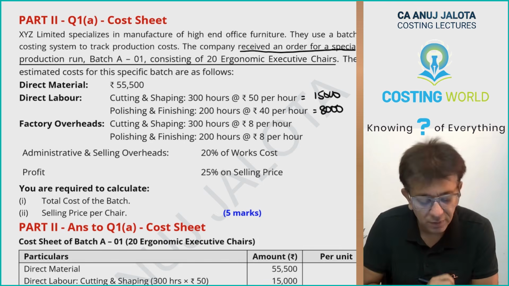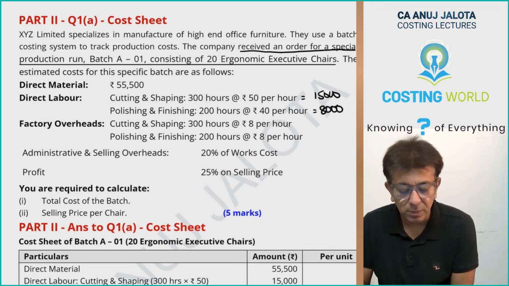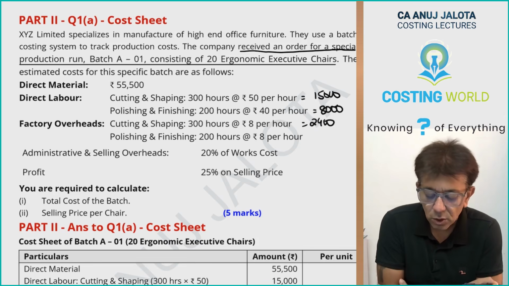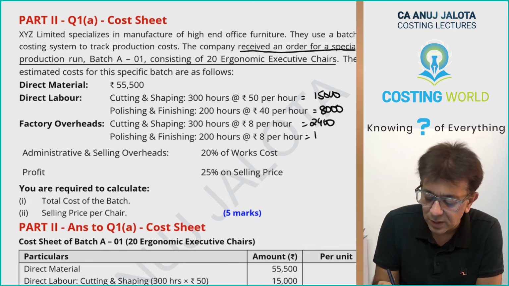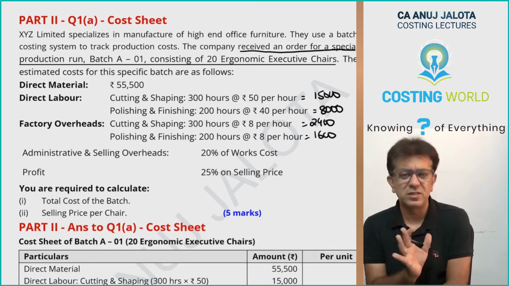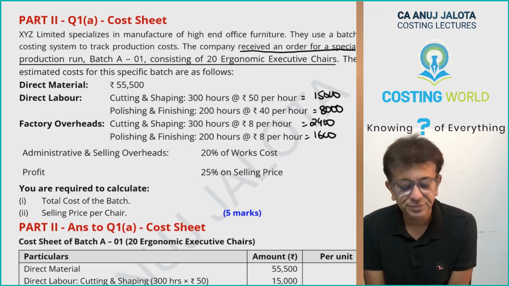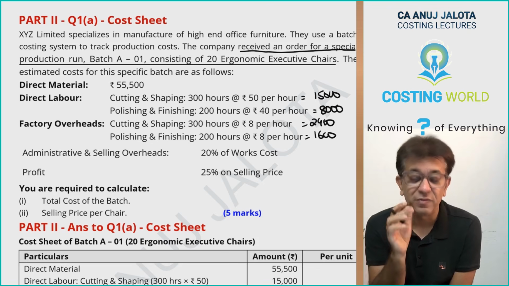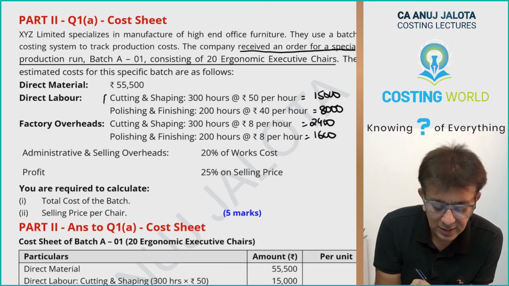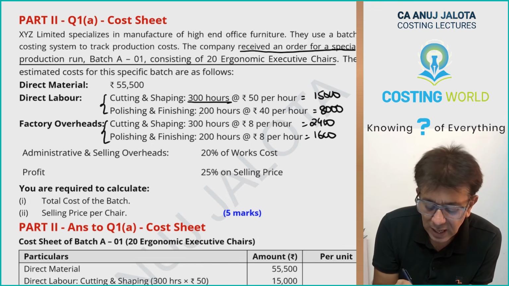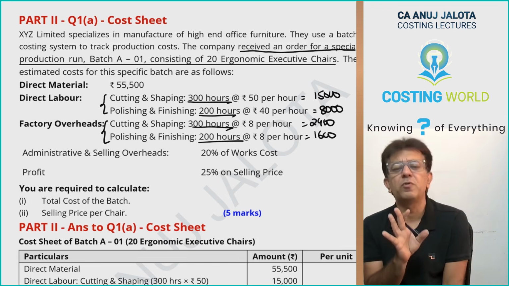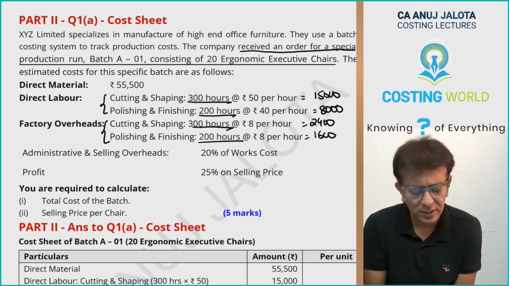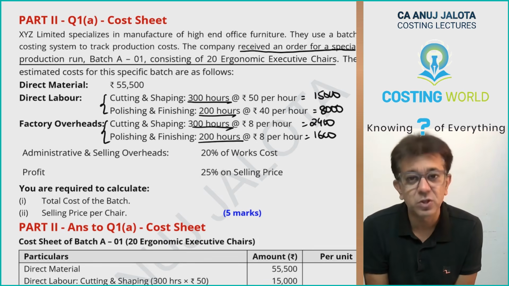Further, factory overheads, cutting and shaping, 300 hours at the rate of 8 per hour, so therefore this will be 2,400. 200 hours at the rate of 8 per hour, 1,600. One thing I'm saying for your reference, nothing to do with the question, it will not give you anything extra, but the company must be following the labor hour method for factory overheads. That is why in this case there were two departments over here and these hours itself are getting copied over here. So the company must be following the labor hour method for absorption of factory overheads, although that will not impact your answer. Admin and selling overheads, 20% of works cost.